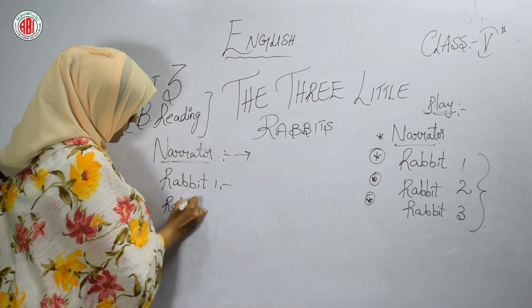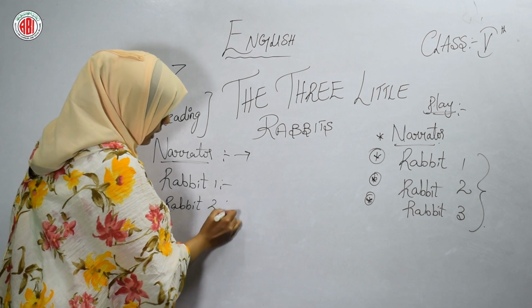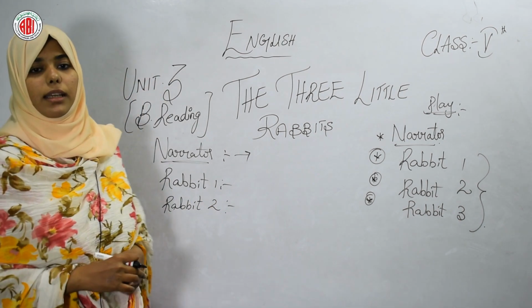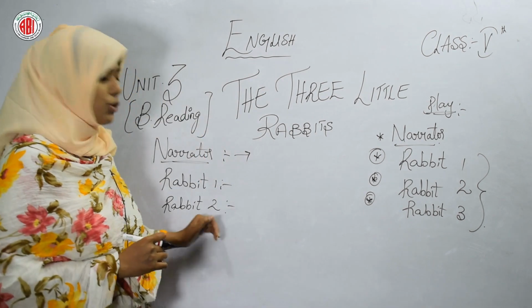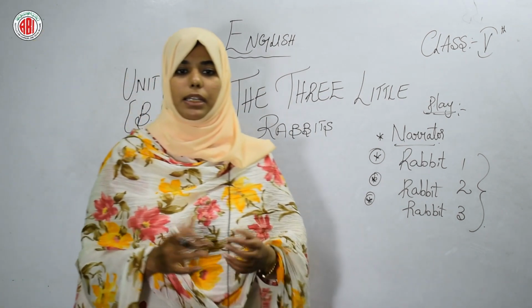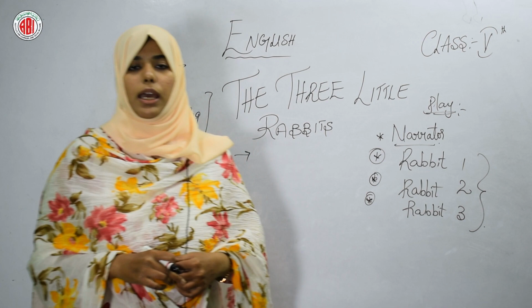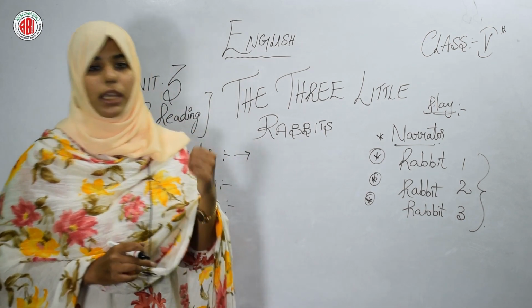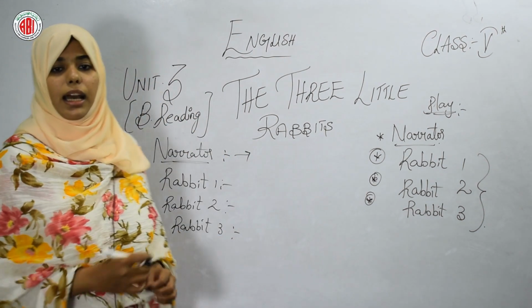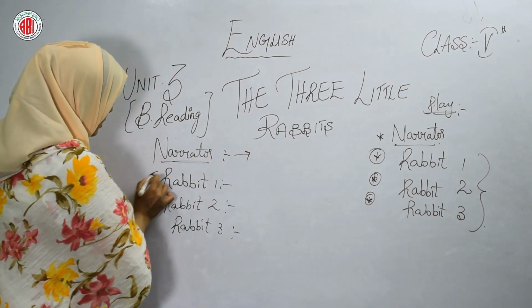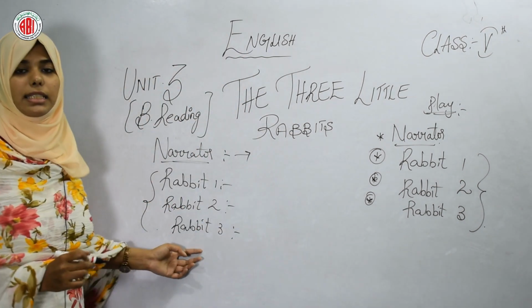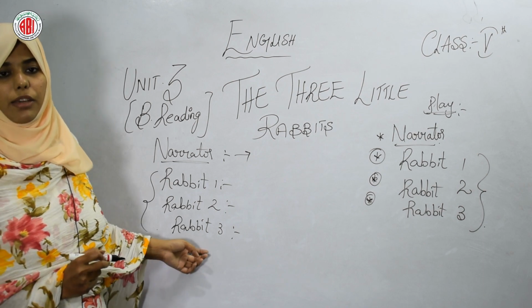Rabbit 2. Let's see what Rabbit 2 is saying to their mother. I too shall go, ma. The second rabbit, Rabbit 2, is also saying the same, that he also wants to go and stay alone. Rabbit 3. What is Rabbit 3 saying? Amma, I'll also go. So the 3 rabbits had decided to go and live alone.